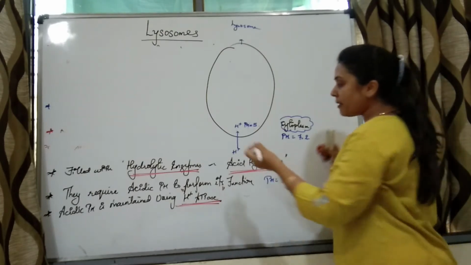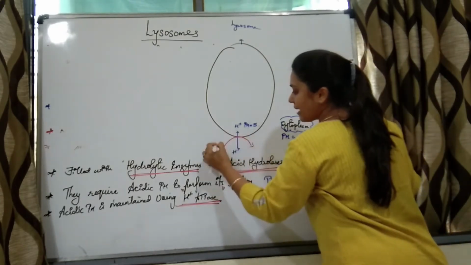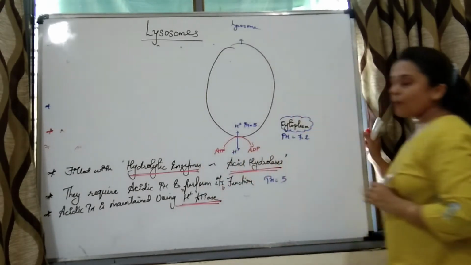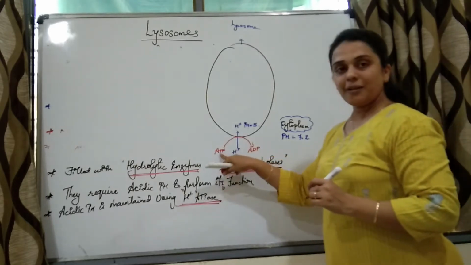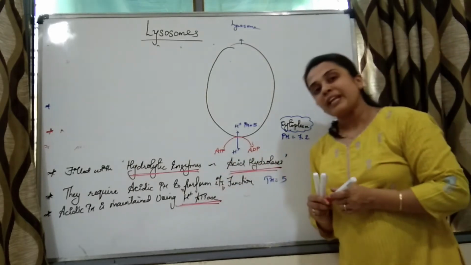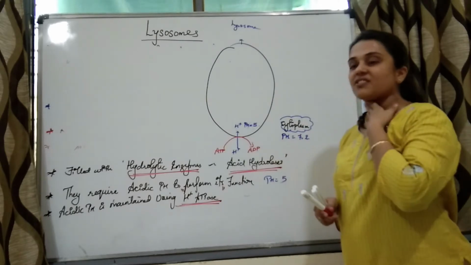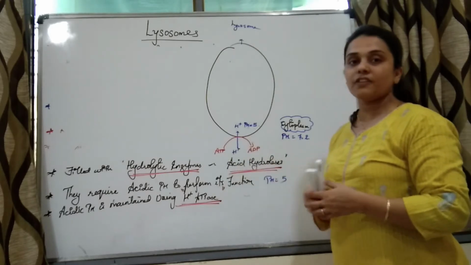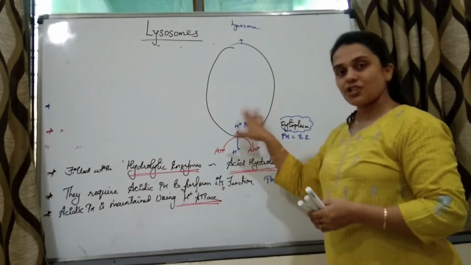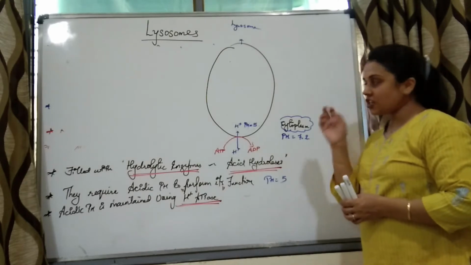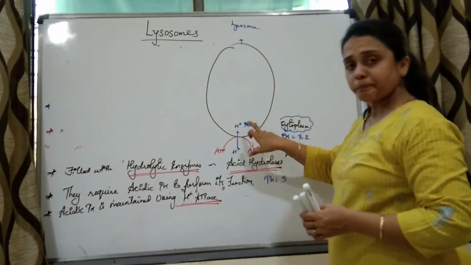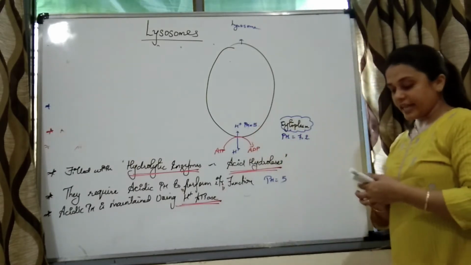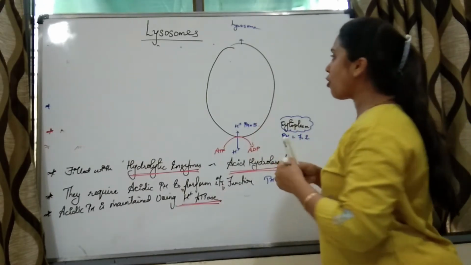And while performing this activity, energy in the form of ATP is required, which means ATP gets converted into ADP. The energy which is released is used to transport these hydrogen ions actively from its lower concentration to its higher concentration. That is why the pH in lysosomes is 5 and the pH in cytoplasm is 7.2.